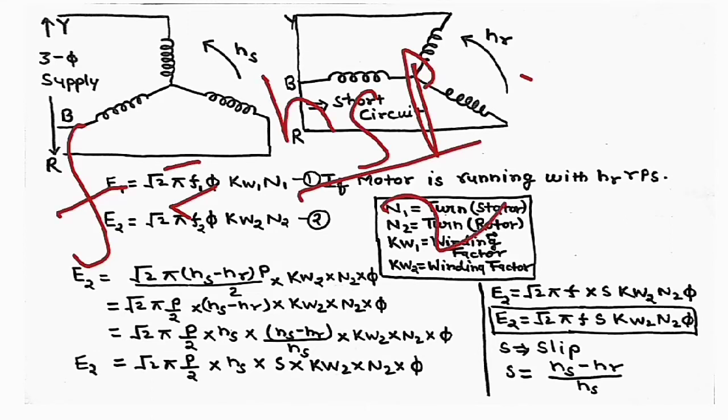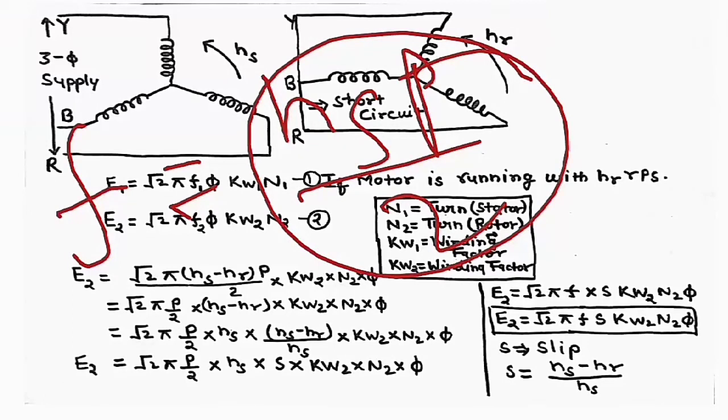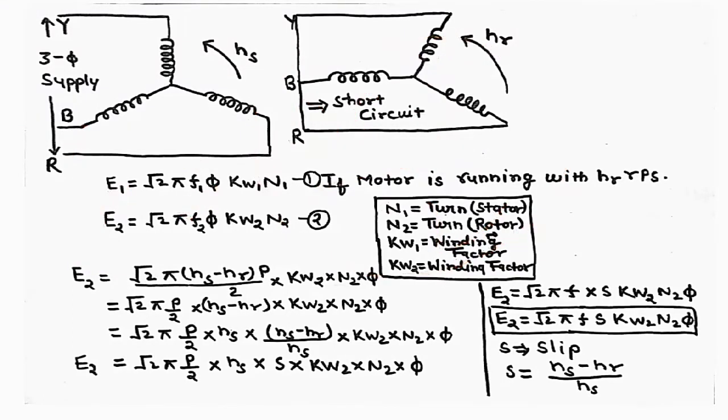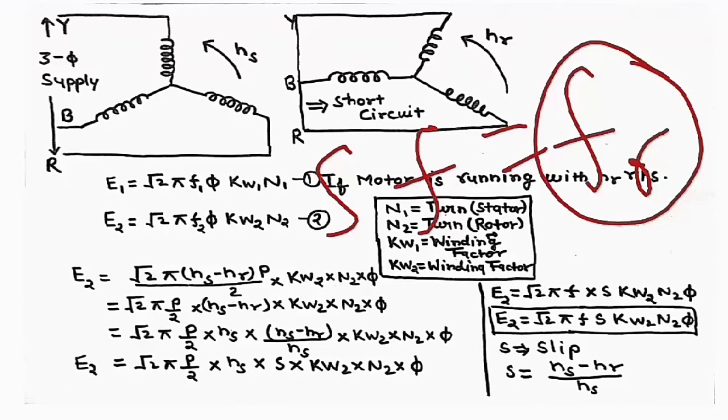So we replace NS P by 2 with the frequency f. The new equation is root 2 pi f into S, or you can say f S, Kw2 N2 into phi. Here S f is also called the rotor frequency.